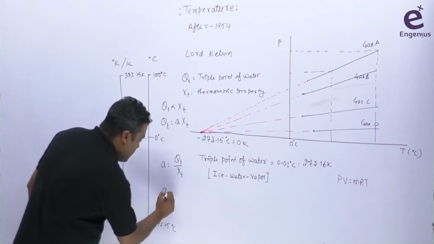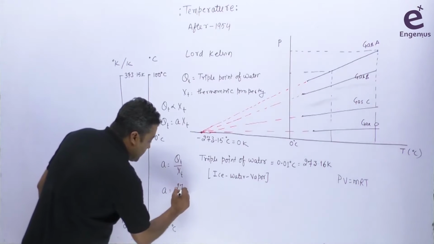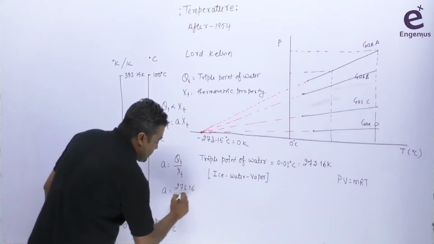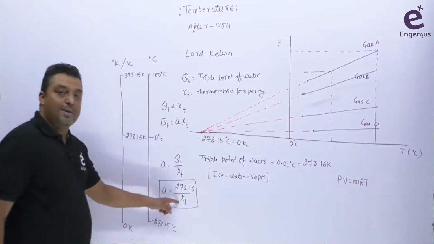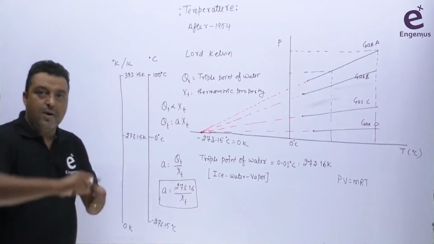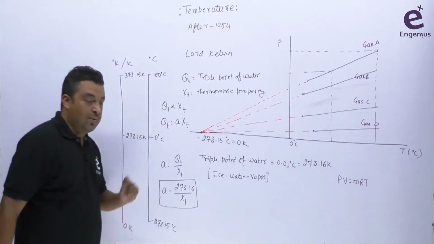So I can write a is 273.16 divided by xt. This is how we are getting the value of a. We also know xt because this is the thermometric property. It can be length or volume. We can easily measure this one, so we also know this value.